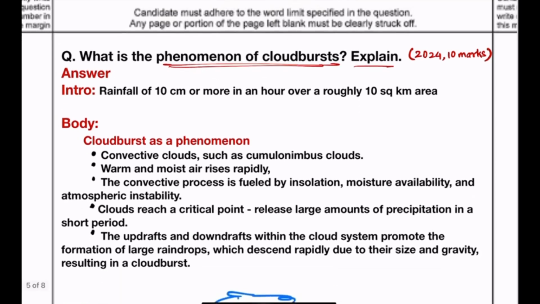Now, there is a common misunderstanding related to the phenomenon of cloudbursts, that it is nothing but the bursting of the cloud. But if we look into the IMD's definition, IMD being the Indian Meteorological Department, cloudbursts are rainfall of 10 centimeter or more in an hour over a roughly 10 square kilometer area.